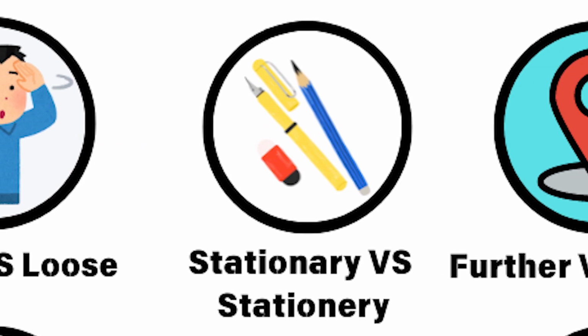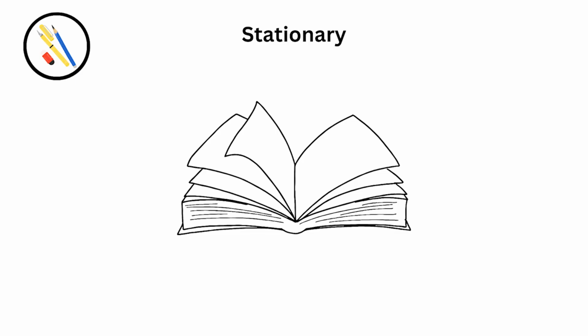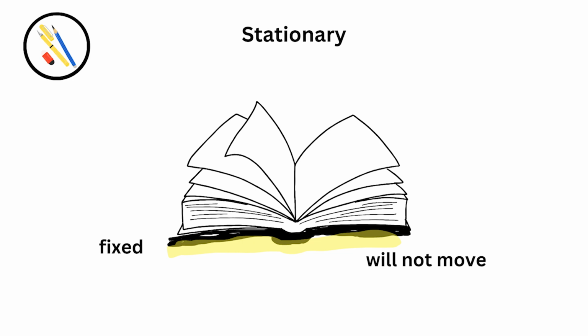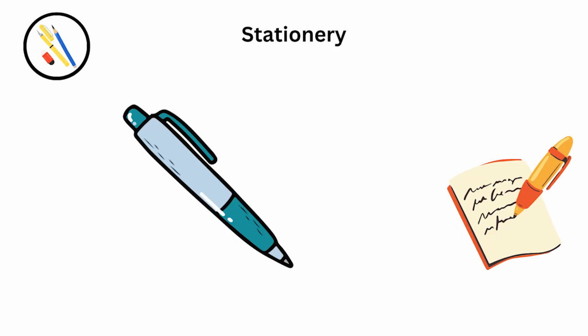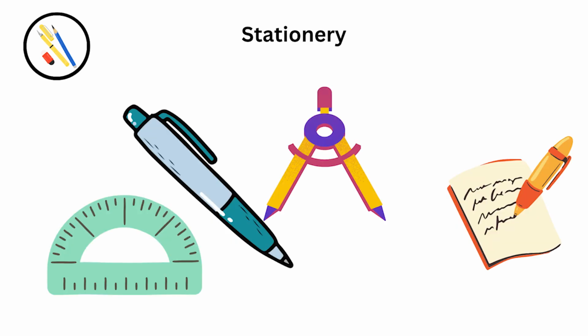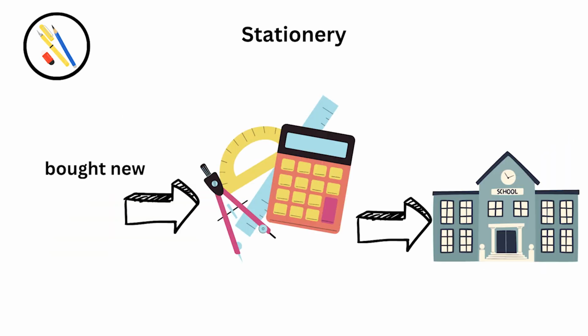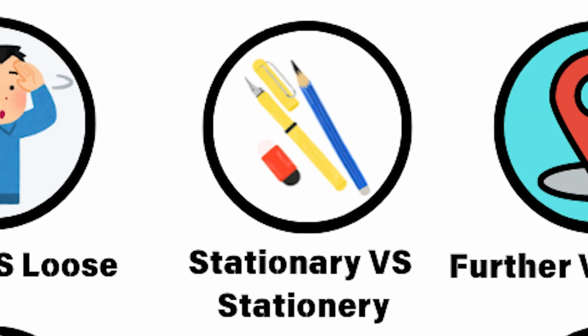Stationary versus stationery. Stationary means not moving. The car remained stationary in the traffic, means the car did not move. Stationery means writing materials. I bought new stationery for school, means the purchase included paper, pens, and other supplies.